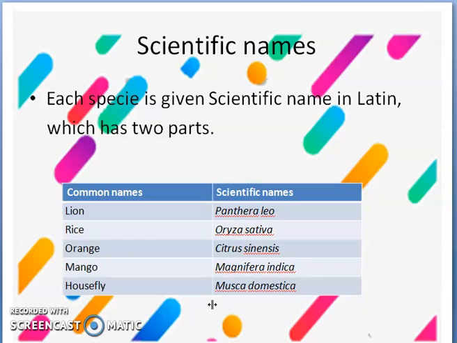Homo is the genus that human beings belong to, and sapiens identifies the species. The scientific name is usually written in italic style, something like tilted. Scientific names are written like that.